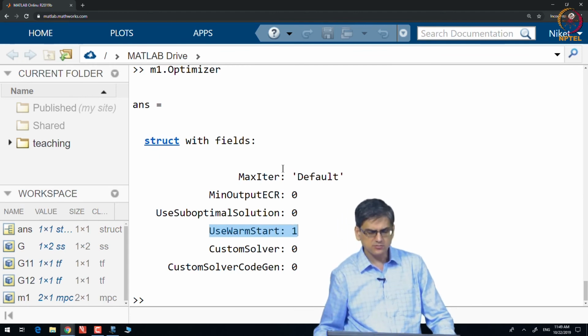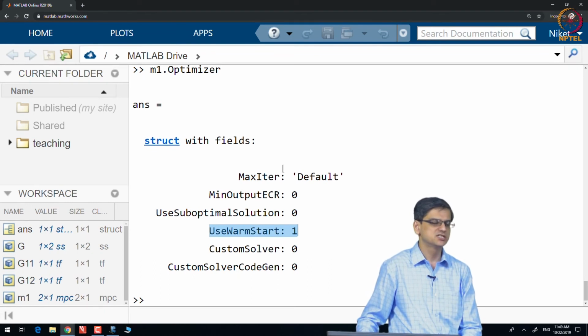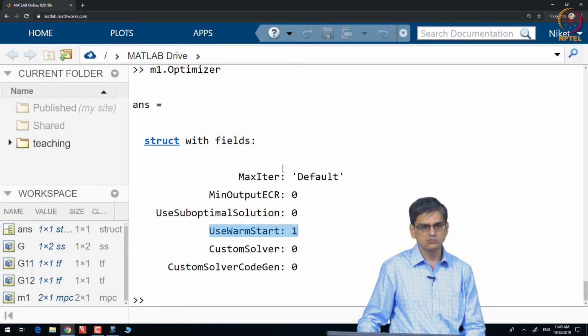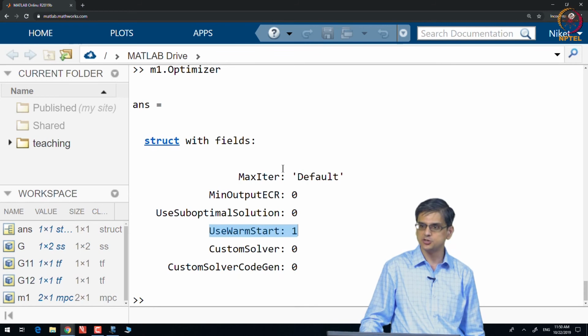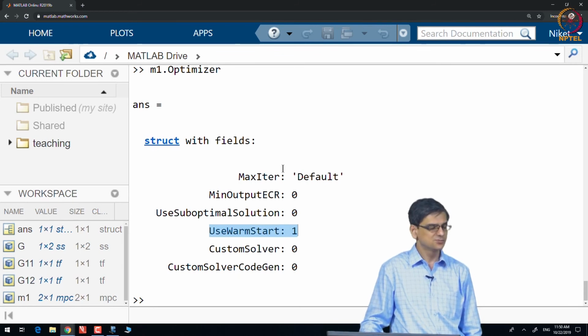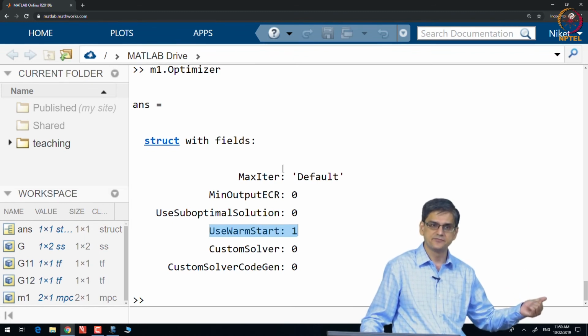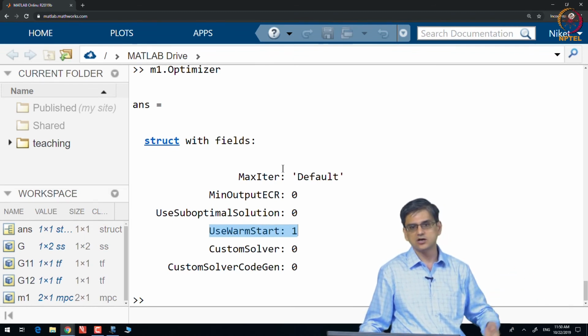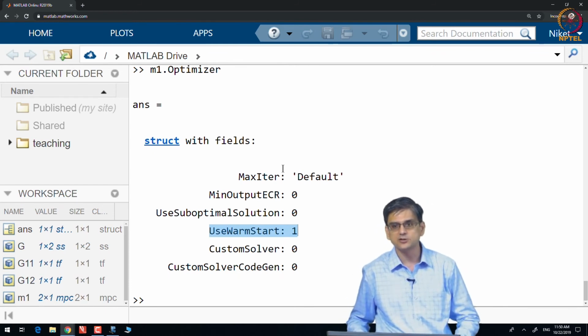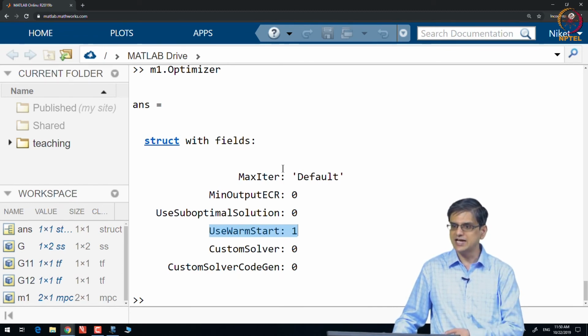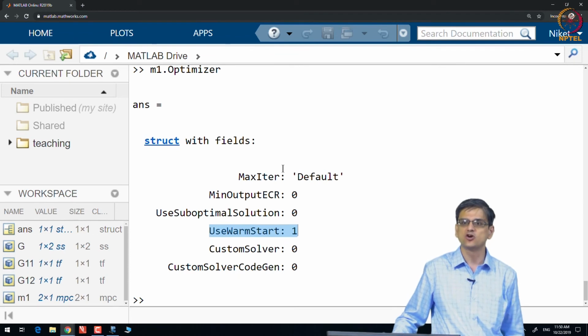Okay, warm start versus cold start. Cold start basically means that you just start the optimizer arbitrarily. Warm start basically means that the optimizer will use the previous optimized solution in order to start. I am saying this because there was a question while state space MPC. The question was, do we completely discard uk plus 1, k plus 2 up to k plus m minus 1? We actually do not completely discard them, we will actually use them for warm start of optimizer.